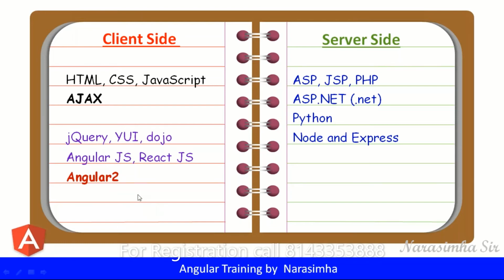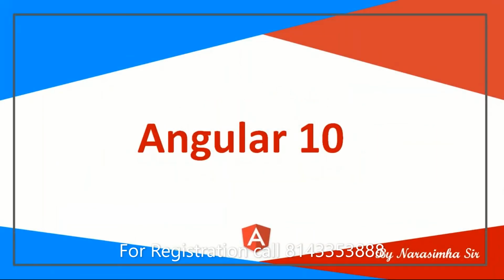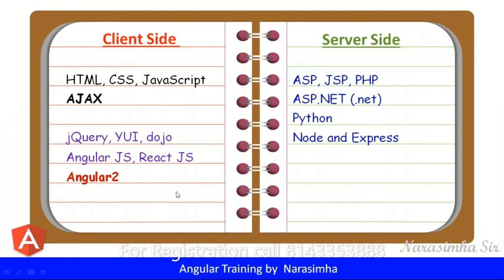Angular 2 was later updated as 4, 5, 6, 7, 8, 9, and now we have Angular 10. Now we have the version called 10 in our training. So we are going to learn the topics using Angular 10, the latest version. From day one onwards, we are learning all the concepts on the Angular 10 version. So that is our course. This Angular version provides more powerful ways of developing applications.